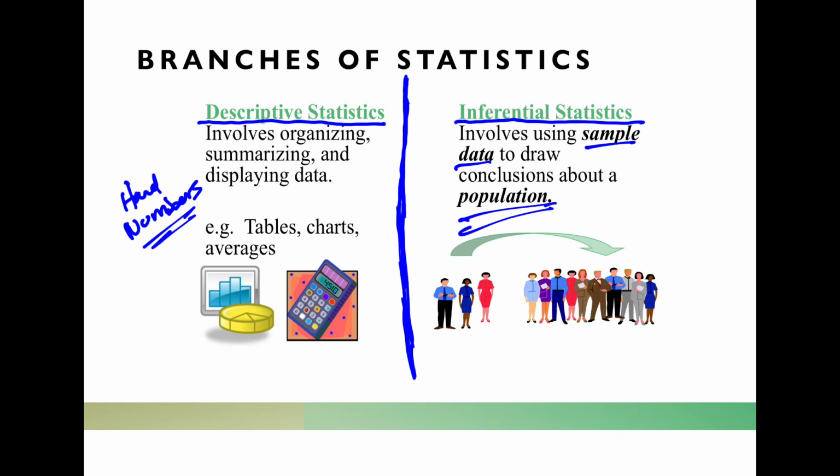And there's a whole science behind the inferences that we're making. We're not just making conclusions off the top of our head, our opinions, what we think. We're looking at the data we've collected, and if the data is reliable, so it was collected in a good way, it wasn't biased, and we used some techniques, and we'll look at all the different little techniques we would want to use. But from that data, assuming it is representative of the population, we can make pretty reliable predictions or observations about the larger populations.